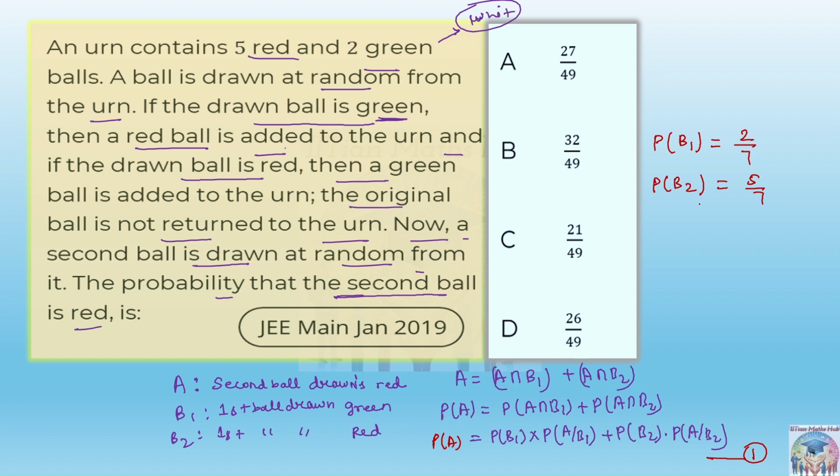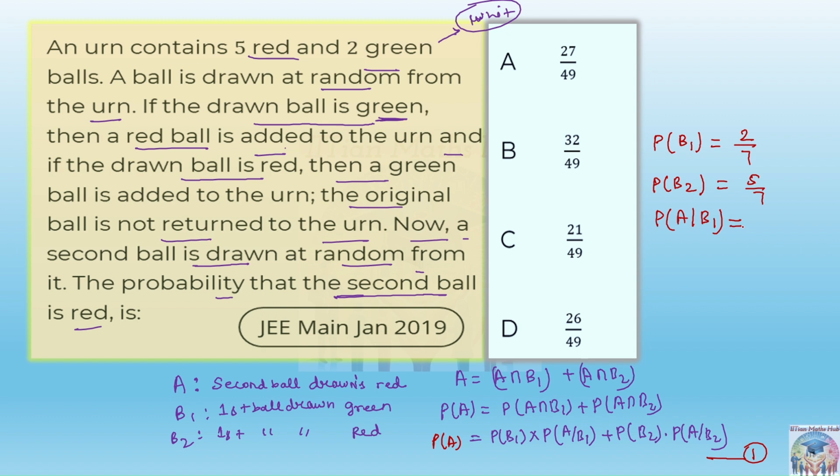But now what is the probability of A when B1 has already happened, meaning the first ball is already green? Just understand this carefully. The first ball drawn is green. Now they are asking the probability that the second ball drawn is red.